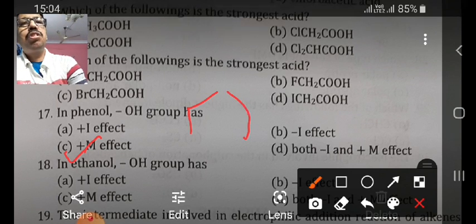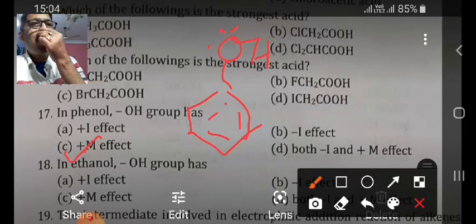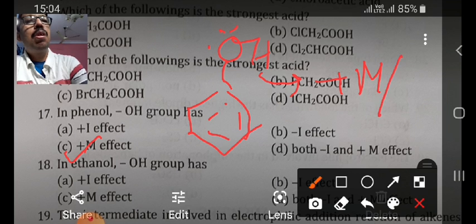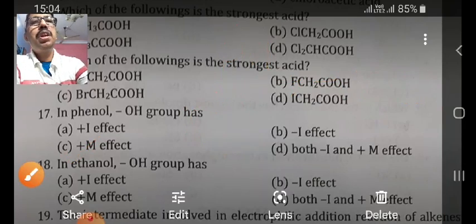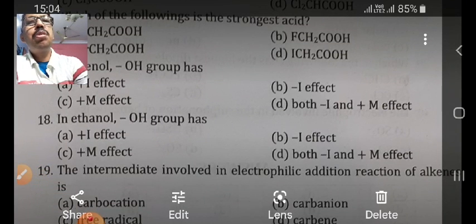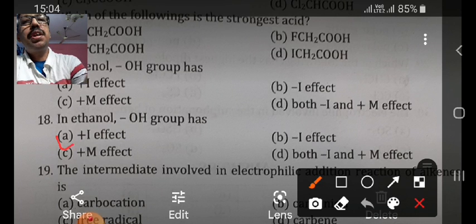So you can see the structure here. This is OH, lone pair of electrons. These are the double bonds at alternate positions. So here OH is plus M, or sometimes it is also known as plus R group. Hope you understand the topic. In ethanol, in aliphatic alcohol, the OH group is considered as plus I effect.